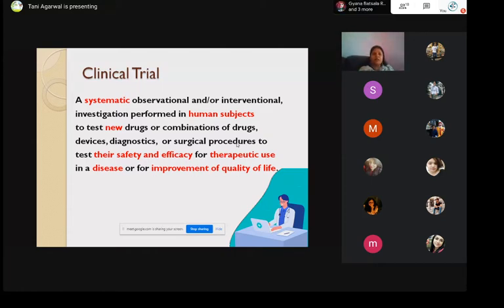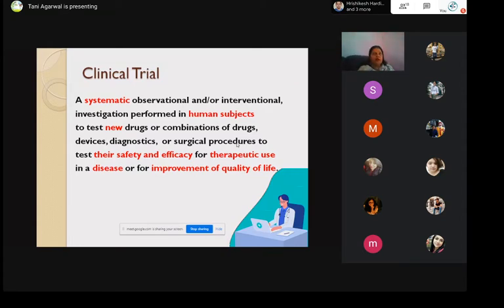All these things under the premise of therapeutic use, not recreational. Tomorrow, if you wanted to test the efficacy of weed or any kind of vices like alcohol or anything for recreational use, then that is not a clinical trial and you will not get a permission to do a clinical trial. In a disease, now this is also important.